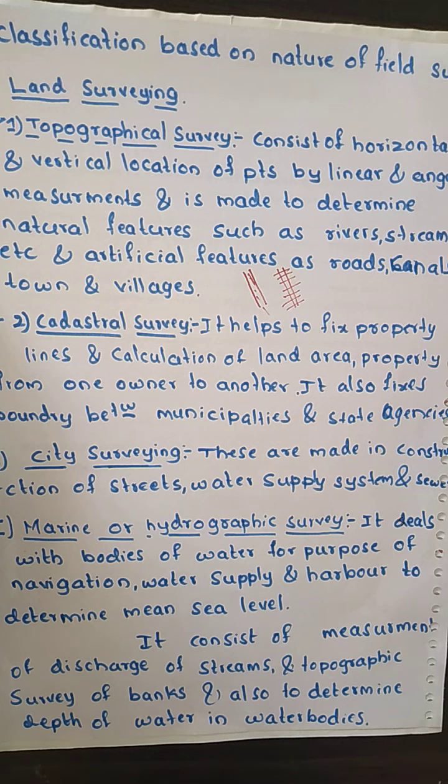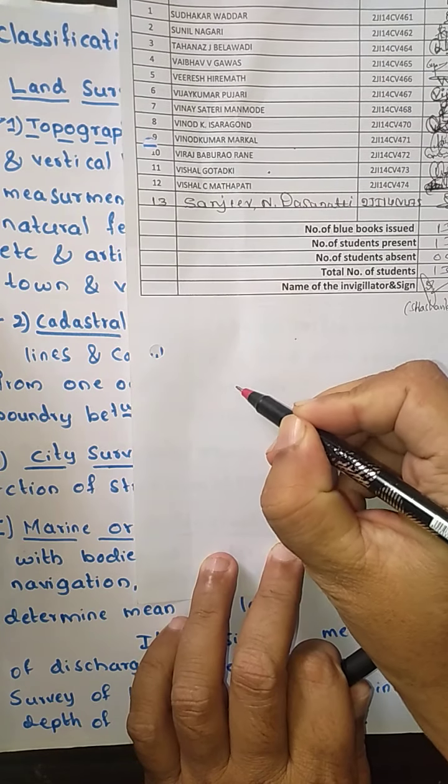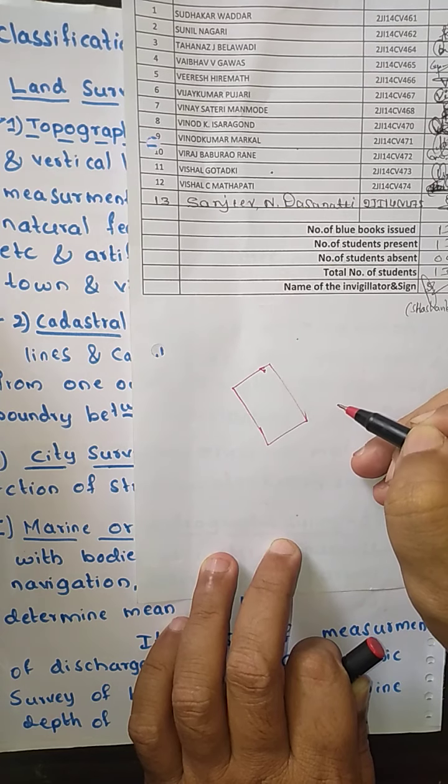Next is the cadastral map. The main work of a cadastral survey is to fix up the property lines and calculate the land area. I will show with an example. Suppose this is your piece of land.